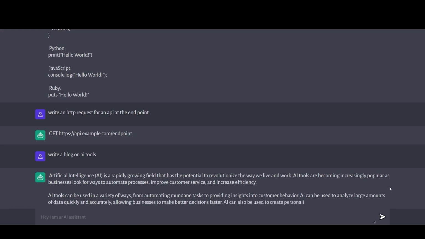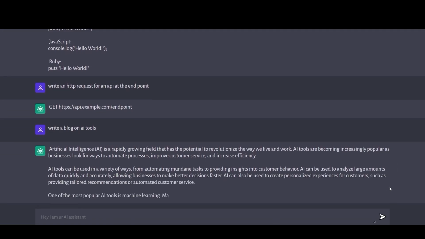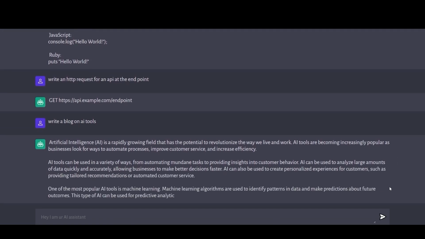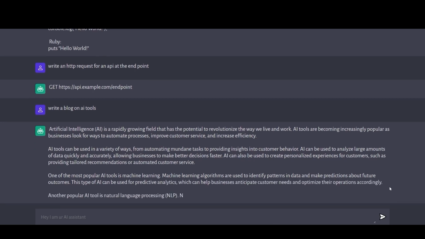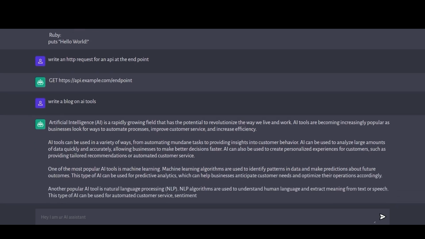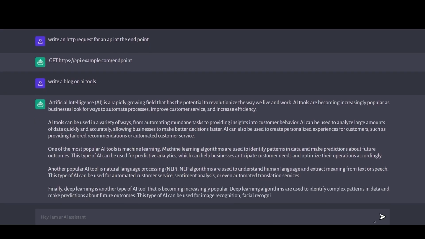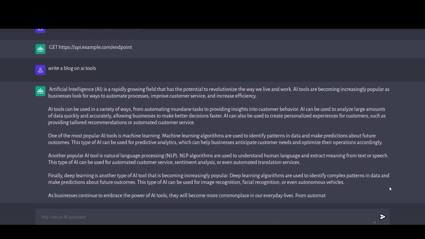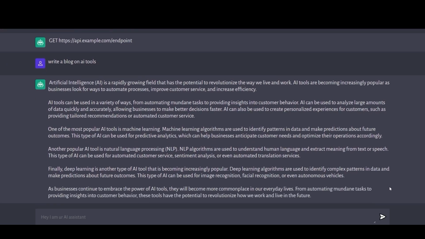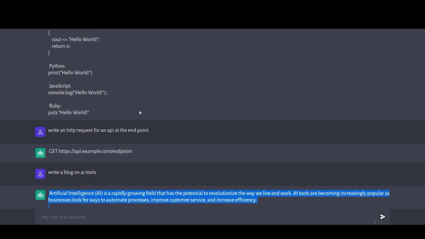Like, "Artificial intelligence, AI, is a rapidly growing field that has the potential to revolutionize the way we live and work." That's true, so it started writing a pretty lengthy blog. Actually, in this clone we can set the length of the text that can be generated from it. I'll be teaching you that in this course. So it has written the entire blog for us now. So this was a quick demo of our ChatGPT clone.